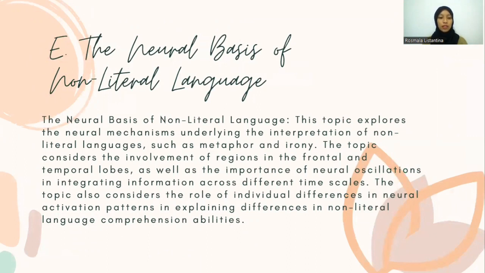The topic considers the involvement of regions in the frontal and temporal lobes, as well as the importance of neural oscillations in integrating information across different time scales. The topic also considers the role of individual differences in neural activation patterns in explaining differences in non-literal language comprehension abilities.